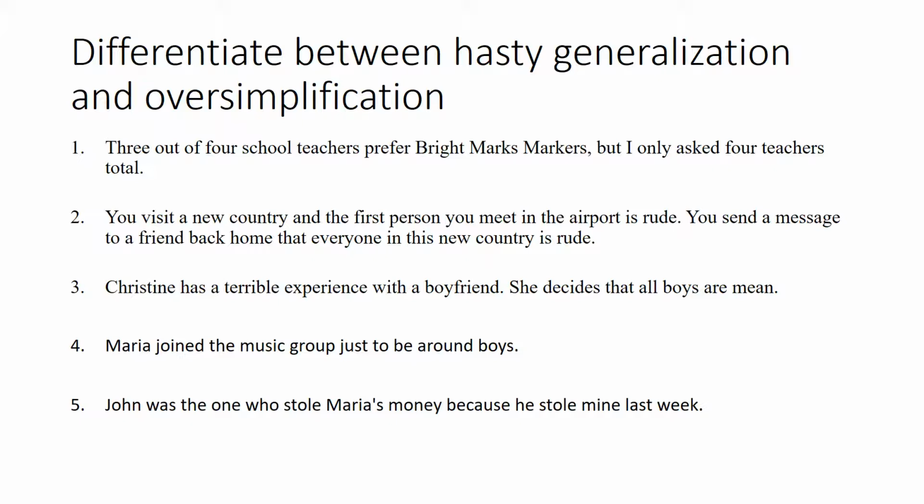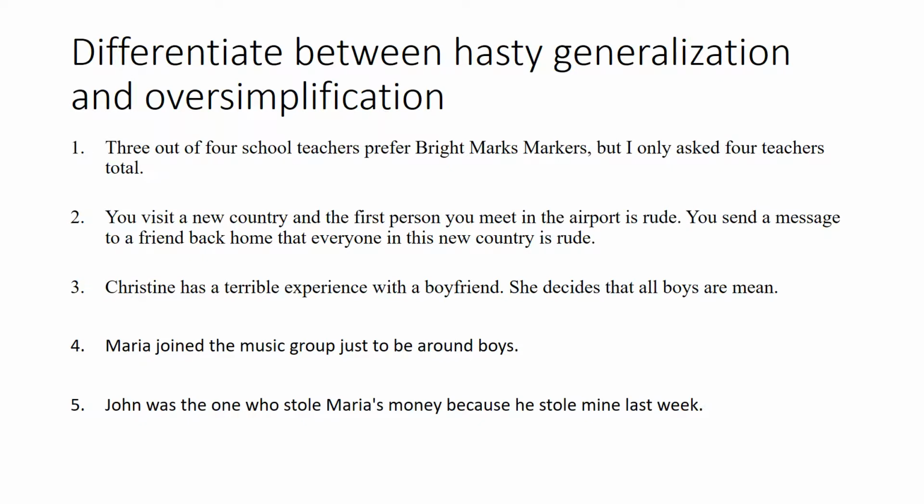So in this survey, 3 out of the 4 teachers prefer bright markers, but the person who conducted the survey only surveyed 4 teachers in total, so that's a small quantity. They didn't go and survey a large quantity of people to see who prefers them, so that's a hasty generalization when dealing with small quantities. And we are going to do the next example, which is number 4.